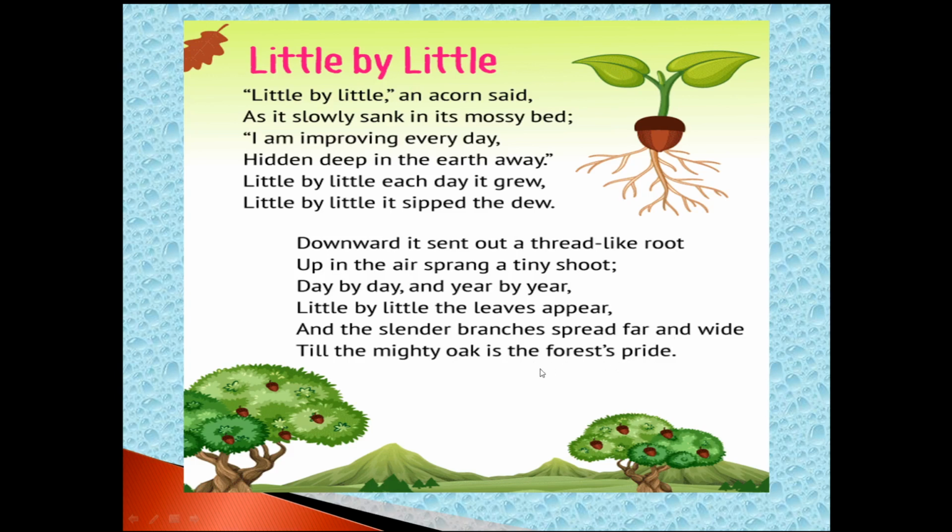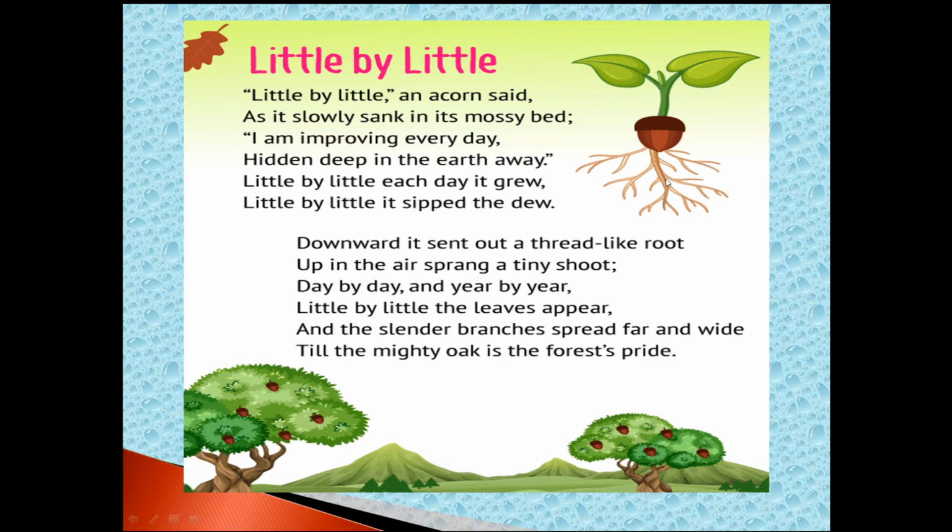I hope all my dears you understood at least to some extent this poem. So what are the things explained in this? Seed. Here which seed? Acorn. Acorn starts to grow slowly, like a downward root.